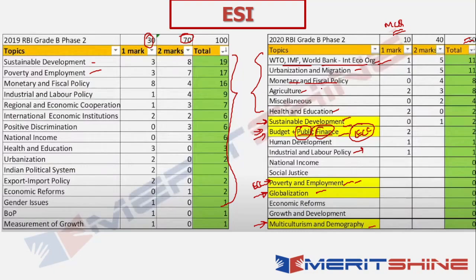Most of these are getting covered in your core concepts and the other segments of ESI that we discussed in the previous slide. So you have to prioritize in the context of that as well, right? You have to look at the fundamentals getting covered, and a lot of these contemporary topics, like urbanization and migration, agriculture, health and education, and things like social justice and positive discrimination. All of these you will find a lot of presence of in the core concepts, but also in the context of current and contemporary affairs, and of course your indices and reports as well. So technically coverage will happen both ways.